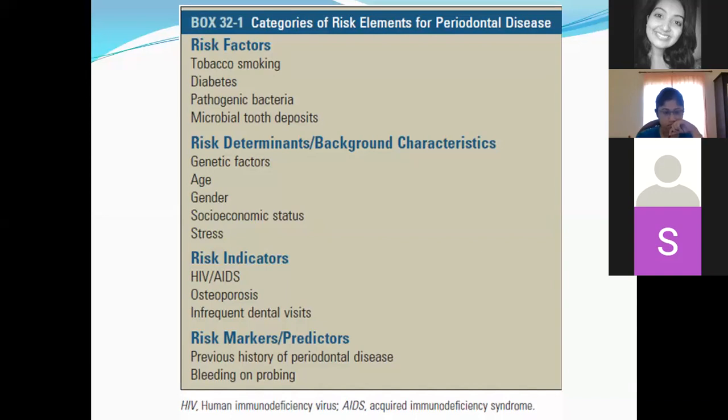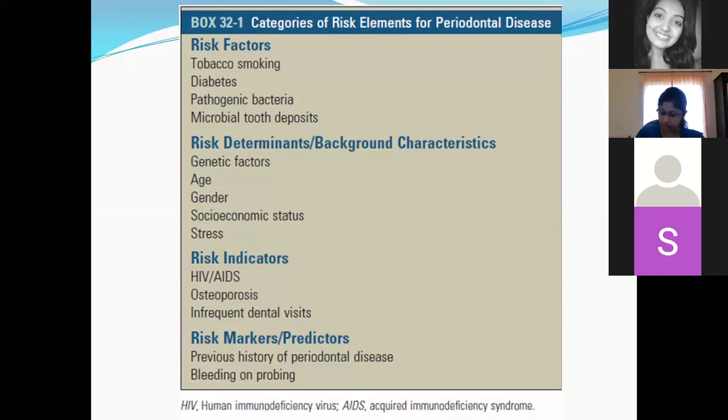The third one is your pathogenic bacteria. Patients who have higher levels of Porphyromonas gingivalis, Treponema denticola or Aggregatibacter actinomycetemcomitans will have higher periodontal destruction. The last one is your microbial tooth deposits. That is, patients who do not maintain their oral hygiene properly, with plaque, calculus, more local factors, will have more periodontal destruction by virtue of the toxins produced by those pathogens.